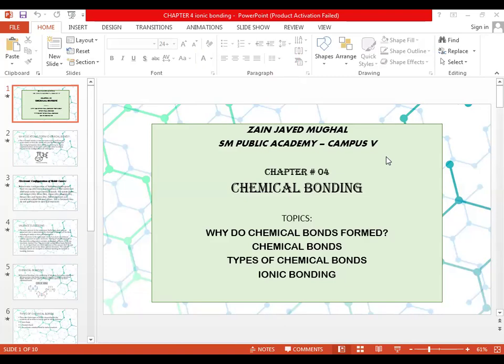The question arises: why does any element or compound form a chemical bond? What are the necessities? What are the requirements? Then, inshallah, we will deal with the chemical bonds: how many chemical bonds there are and what the differences between them are. The first bond that we are going to discuss in this class is ionic bonding. Inshallah, we'll cover all these topics in our lecture.